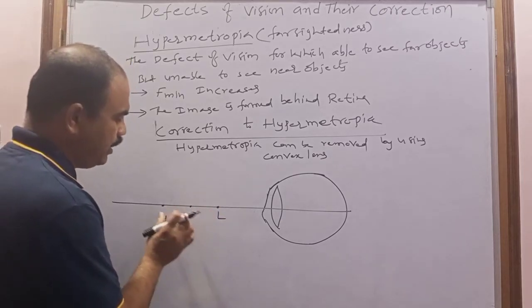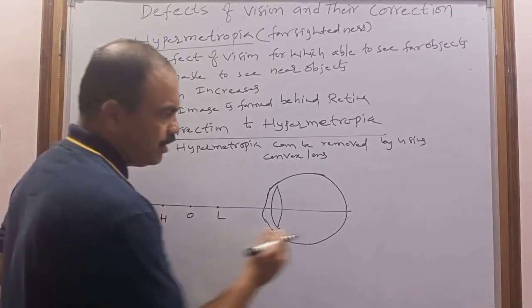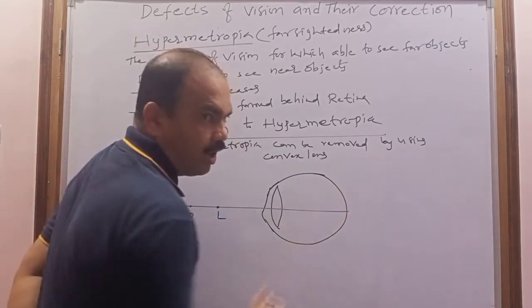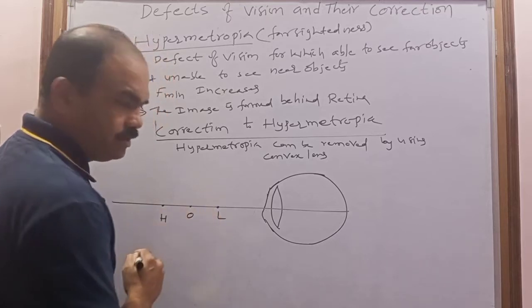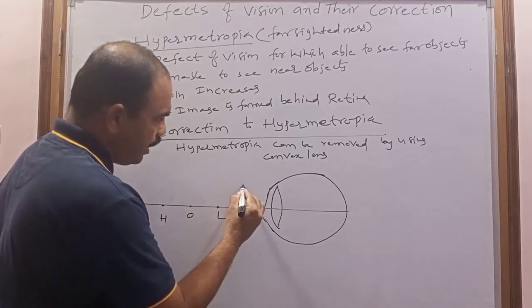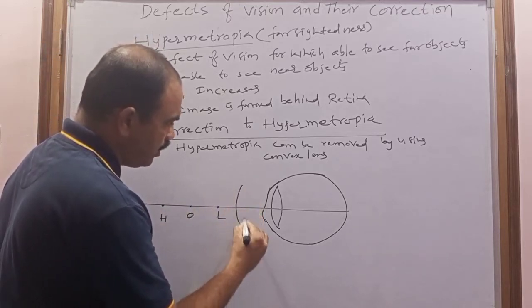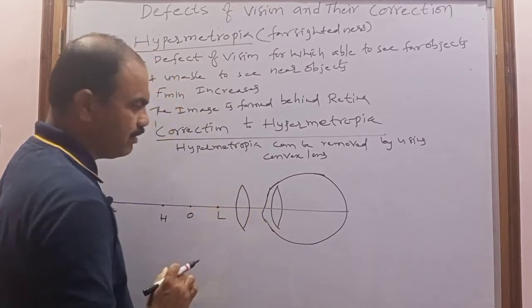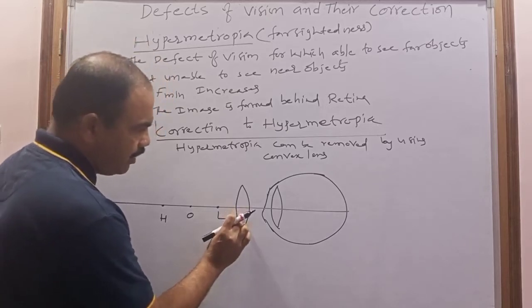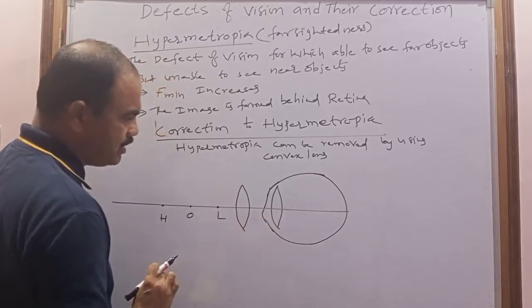Now when the object is between H and L, where is the image formed? Actually the image is formed after the retina. So to remove this, what am I doing? I am placing a double convex lens in front of this eye lens. So this is a double convex lens. If I place the double convex lens in front of the eye lens, what happened?